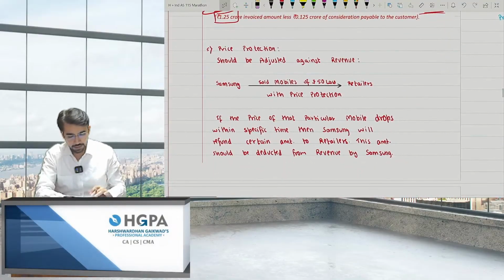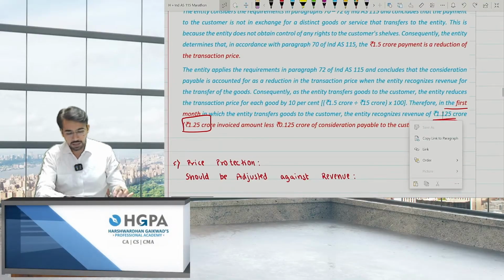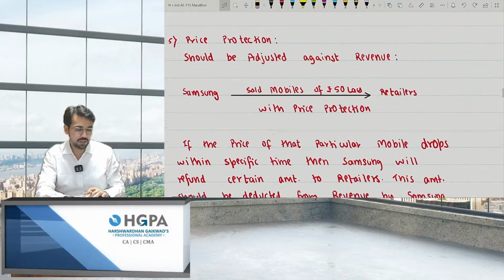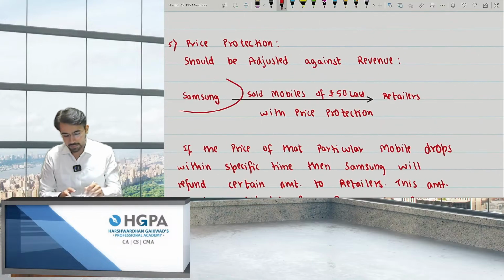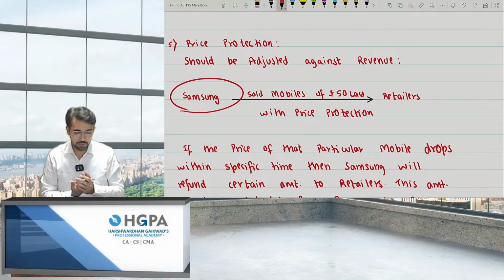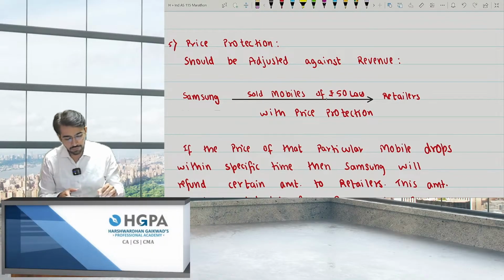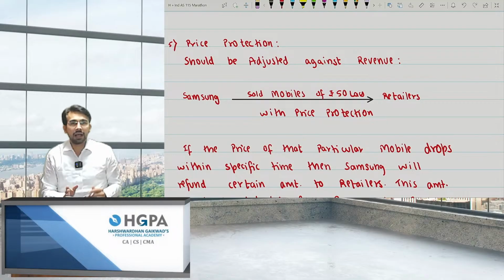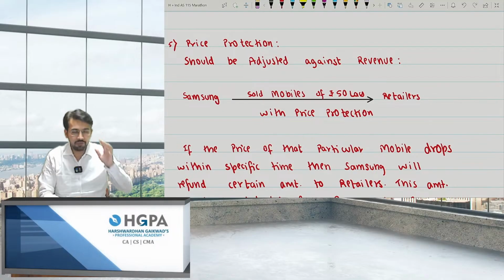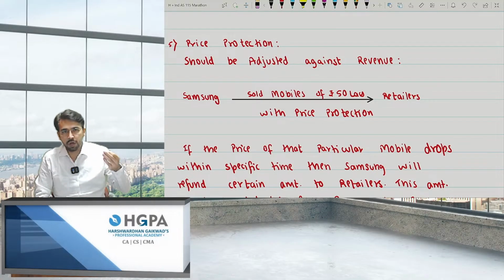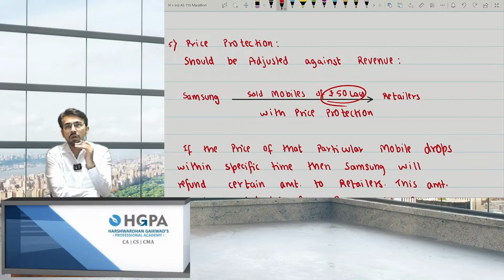Okay. Next is price protection. Now, what is price protection? Again, I have given you the example. We are Samsung. Samsung is our company, okay, and we have sold mobiles of 50 lakh rupees to the retailers with price protection. What is price protection? I gave them the right that if at all the price drops below a certain limit. Let's say you are a retailer, I gave you 50 lakh rupees of mobiles, right? And obviously, there are a lot of fluctuations in the mobile rates.